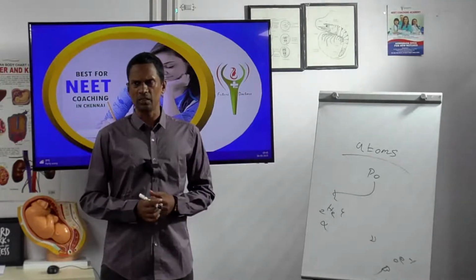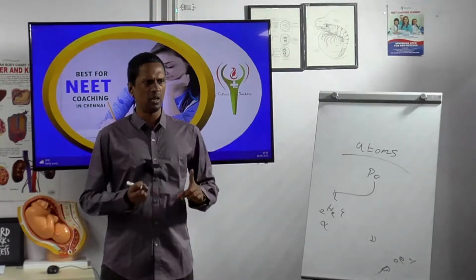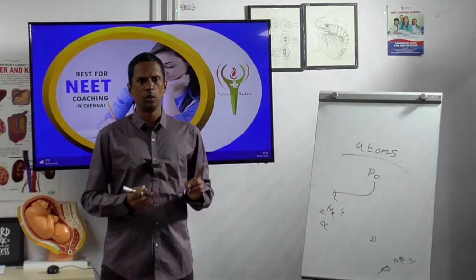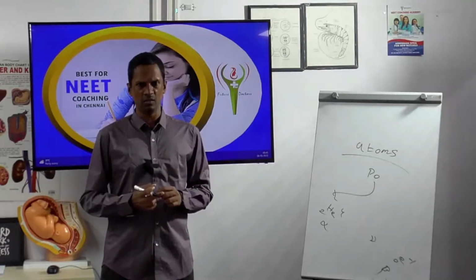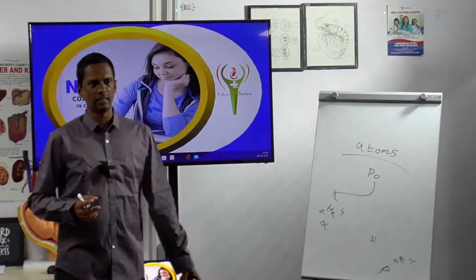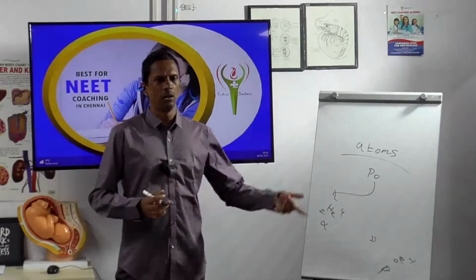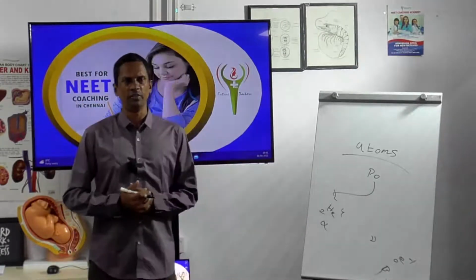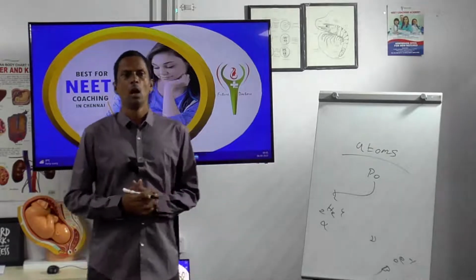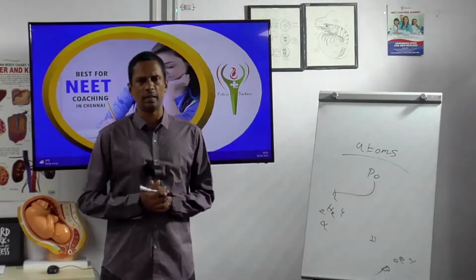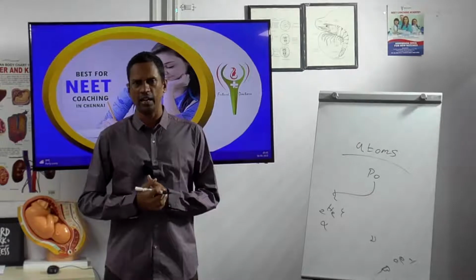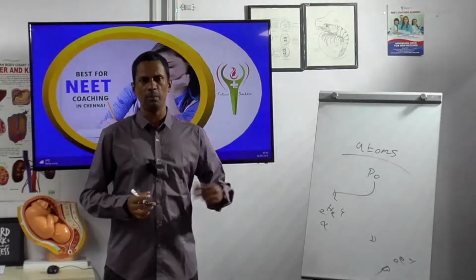In the last class also we discussed a lot of things about uranium, nuclear fusion and nuclear fission, last Saturday. So what is the stability of the particle? Any particle you take has to be stable. If it is stable, there is no problem.